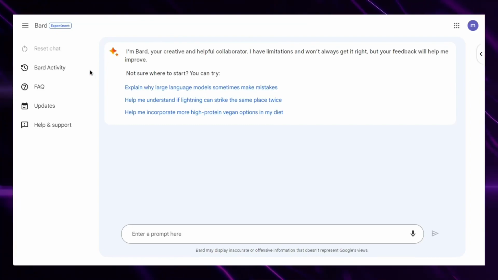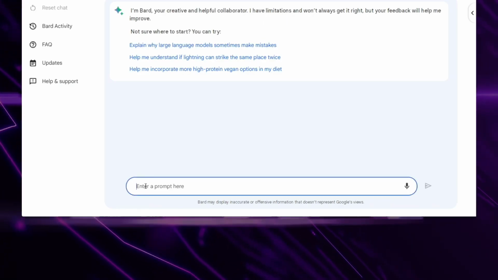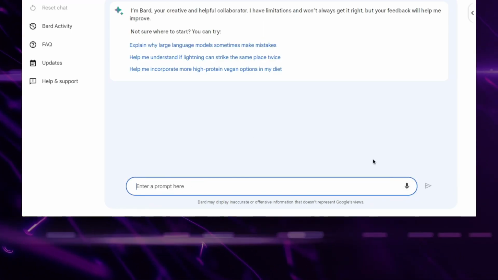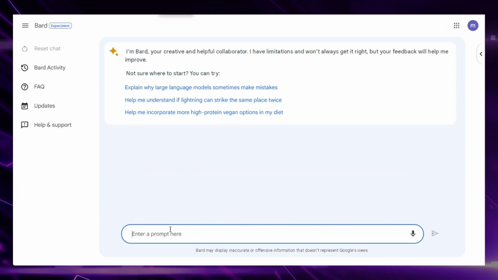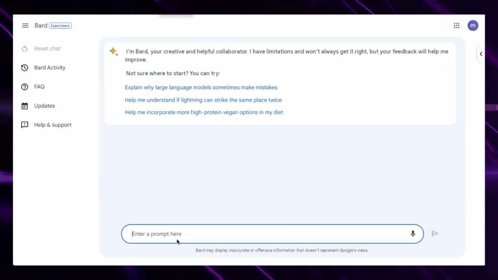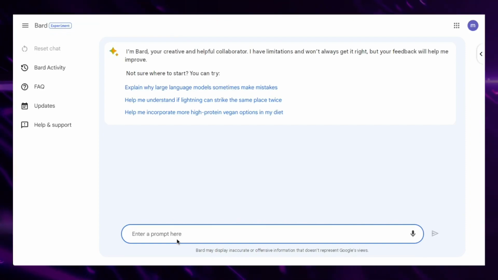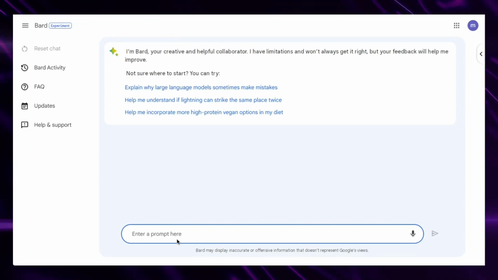It is very straightforward. You're going to enter your prompts at the bottom, and you can also use your microphone for audio. You enter the prompts, you can literally add any type of question in there and it will quickly give you a response, and it's very accurate.